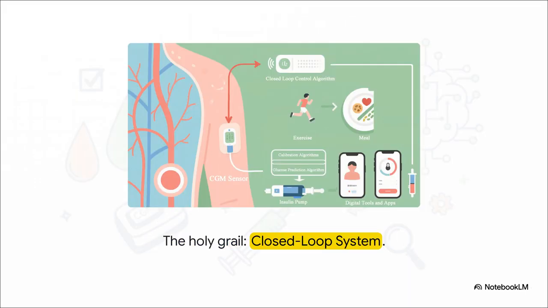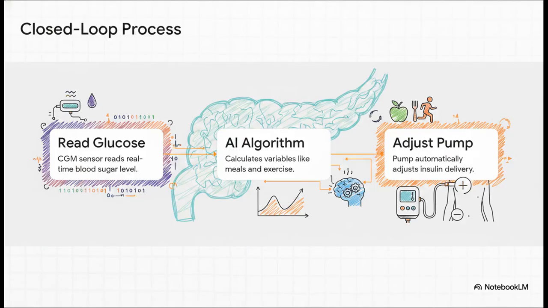Let's move on and see how this builds into the absolute holy grail of diabetes technology, the complete closed-loop system. This isn't just about a sensor or a pump working in isolation. This is an entire, smart ecosystem where the sensor, the predictive algorithms, and the delivery mechanisms are constantly talking to each other in real time. Let's walk through exactly how this three-step closed-loop process works.